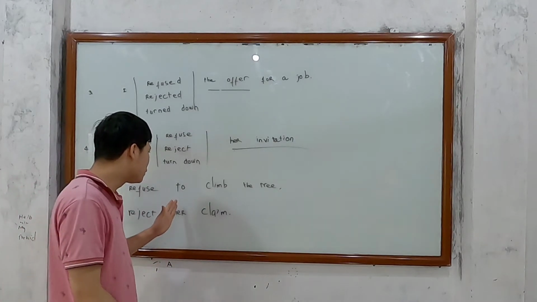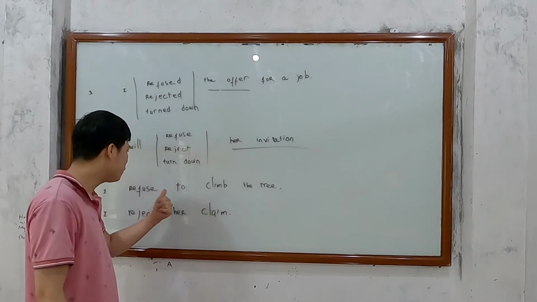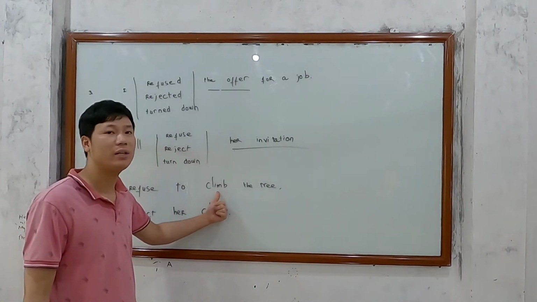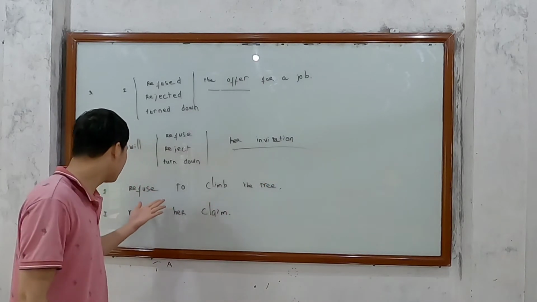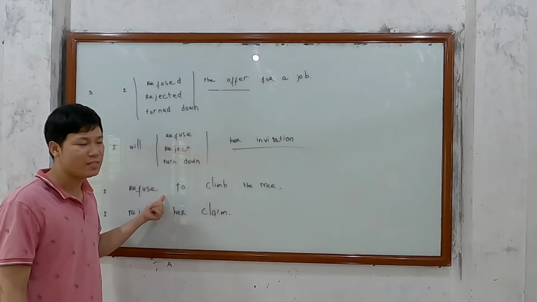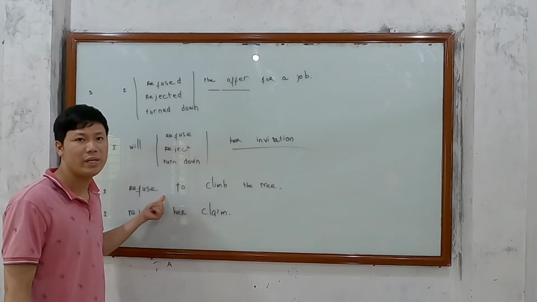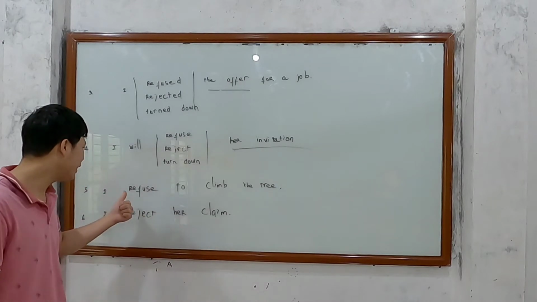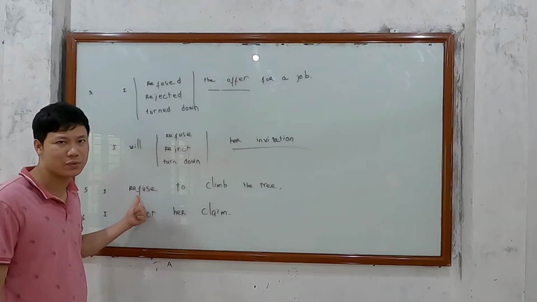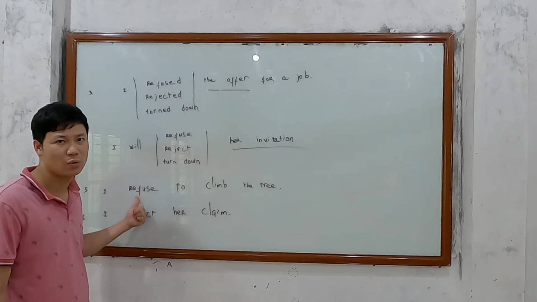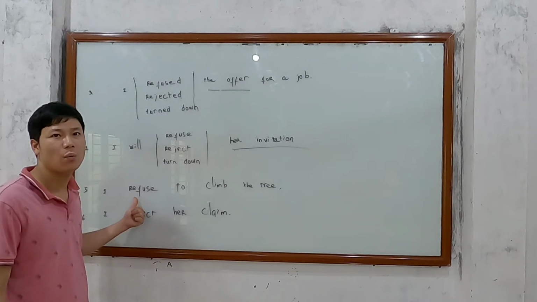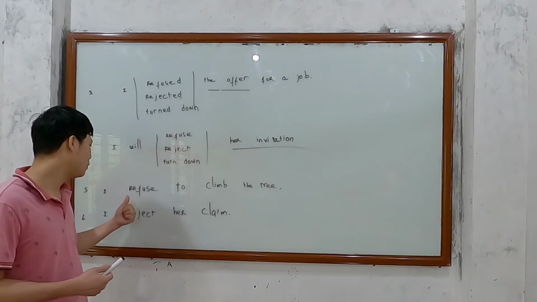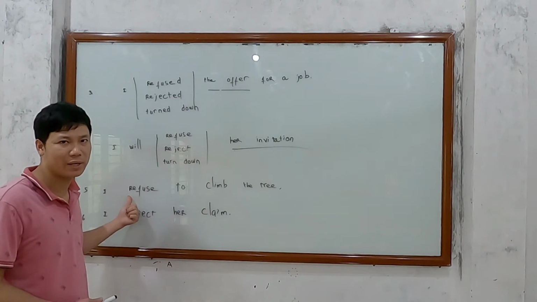But just look at this sentence. I refuse to climb the tree. To climb is a verb, not an object; the tree is not the object of refuse. So in this sentence, we don't have an object, and we only use refuse in this kind of sentence. Without the object, we are able to use refuse only.